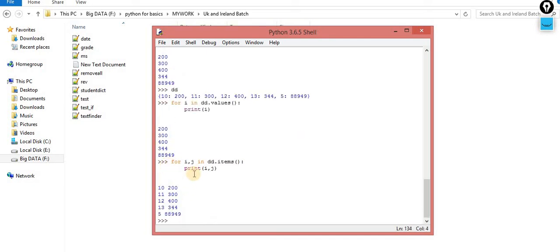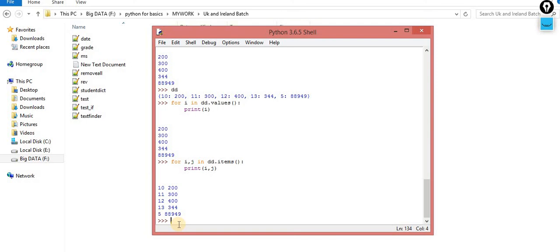Now it returns the complete pair. Inside i you are getting 10, and inside j you are getting 200 in the first iteration. In the second iteration you are getting 11 and 300, then 12 and 400, 13 and 344, and 5 and 994. So with the help of items you are iterating over both the key and value pair. This is the concept of items.